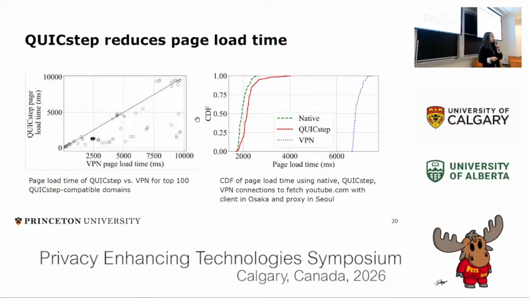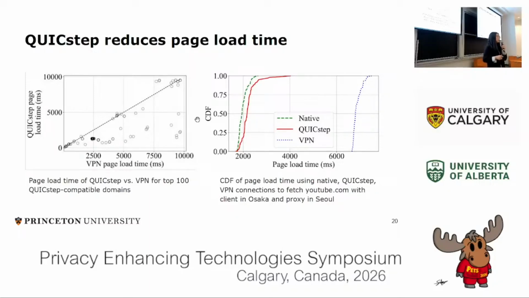We also found that QUICstep successfully reduced page load time for the majority of websites. The left figure shows the page load time of QUICstep versus fully proxied connections when connecting to the same set of 100 different domains. This line represents the y=x line, and we find that for most websites, QUICstep succeeds in reducing page load time significantly compared to VPNs. The figure on the right demonstrates this page load time in more detail, where we see that the page load time of QUICstep connections closely follows that of the native connection.